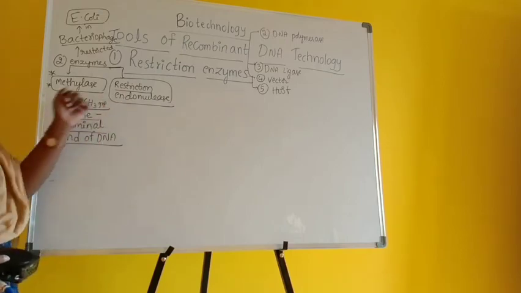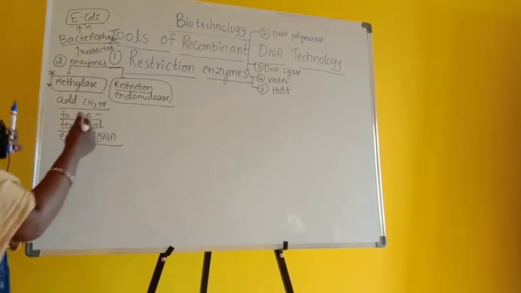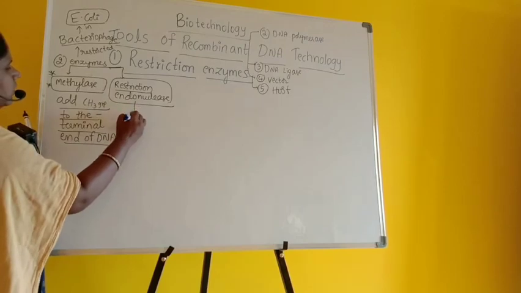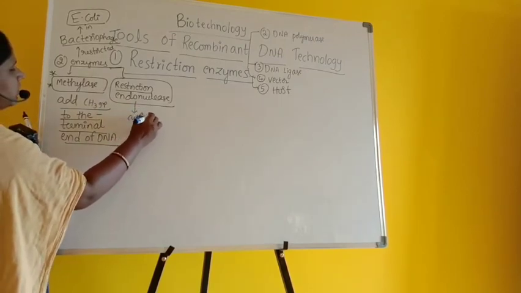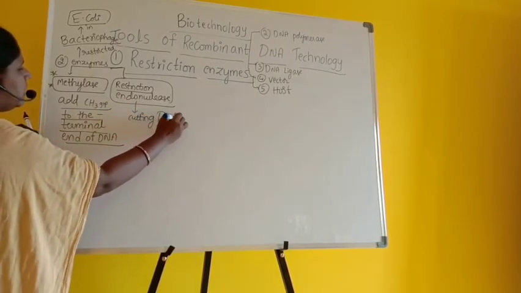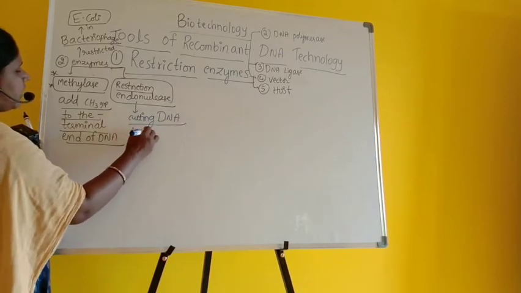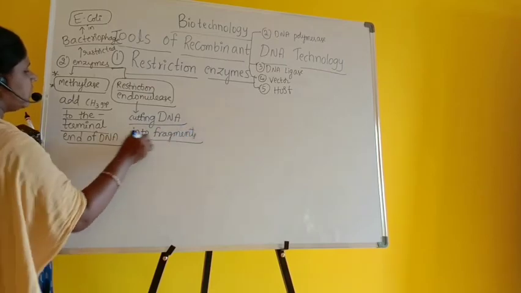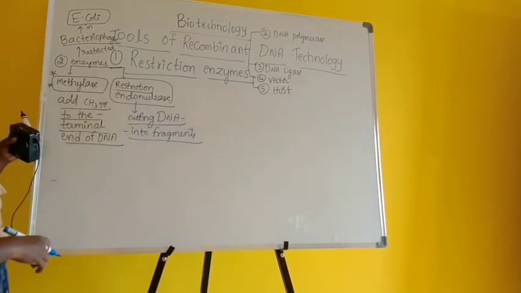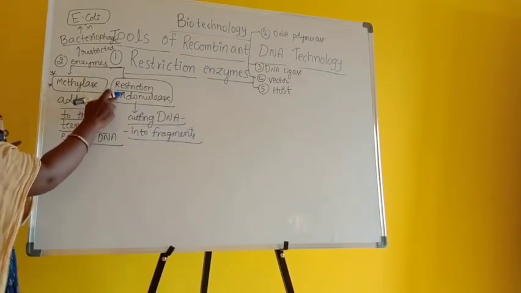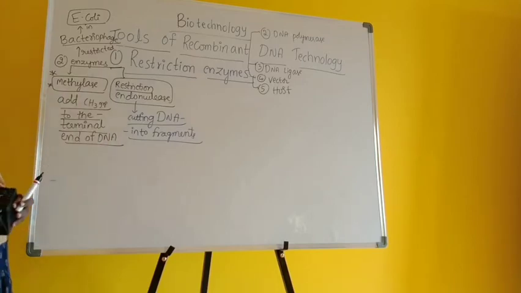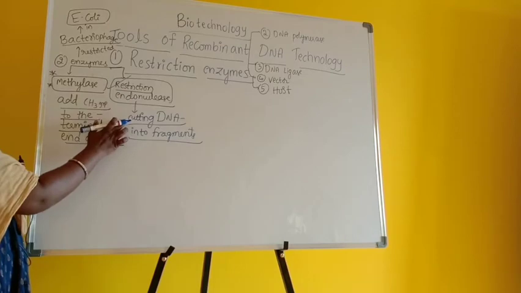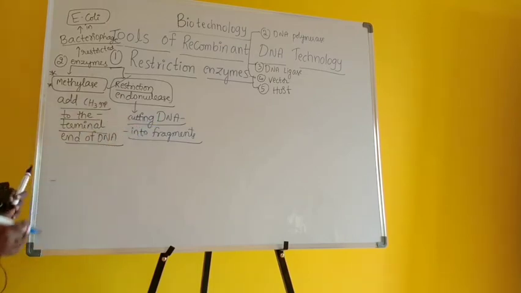Then what about restriction endonuclease? This is responsible for cutting the DNA into fragments. So it's called restriction endonuclease. They found that this is very important because it is responsible for cutting the DNA into fragments.